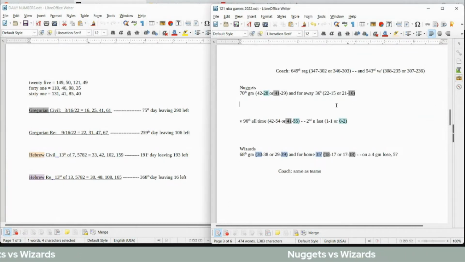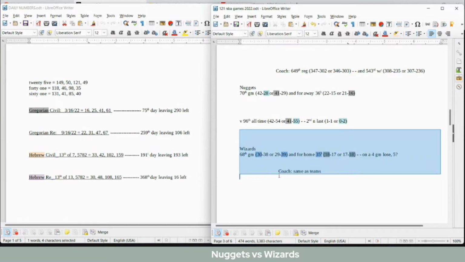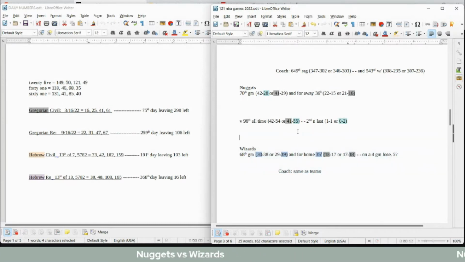Nuggets versus the Wizards. Starting with the home team. If the home team was going to win this game, this is a revenge game for Wizards. They can potentially even the score 1-1 head-to-head against the Nuggets for the season. But it's their 35th home game. And Wizards could get their 30th win for the season.